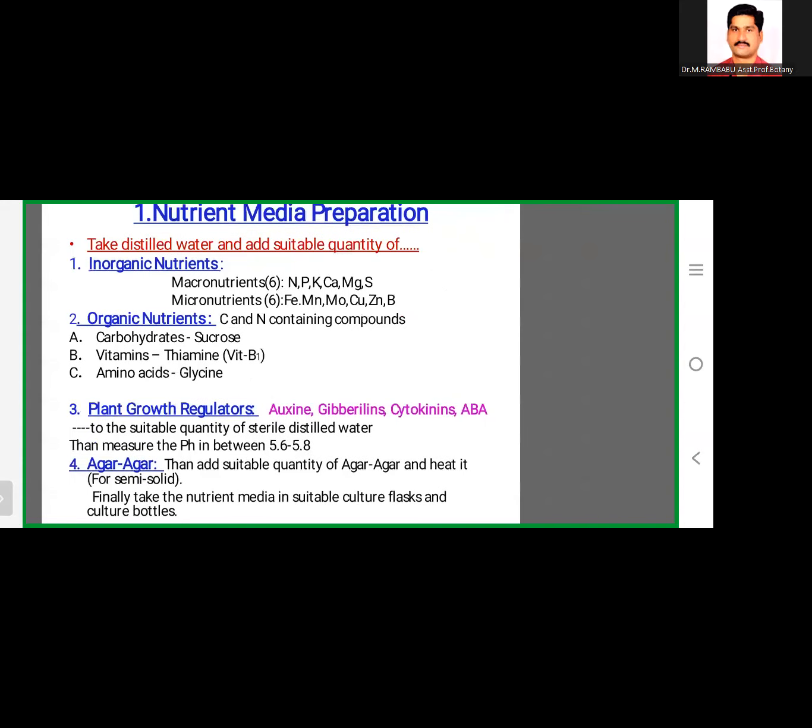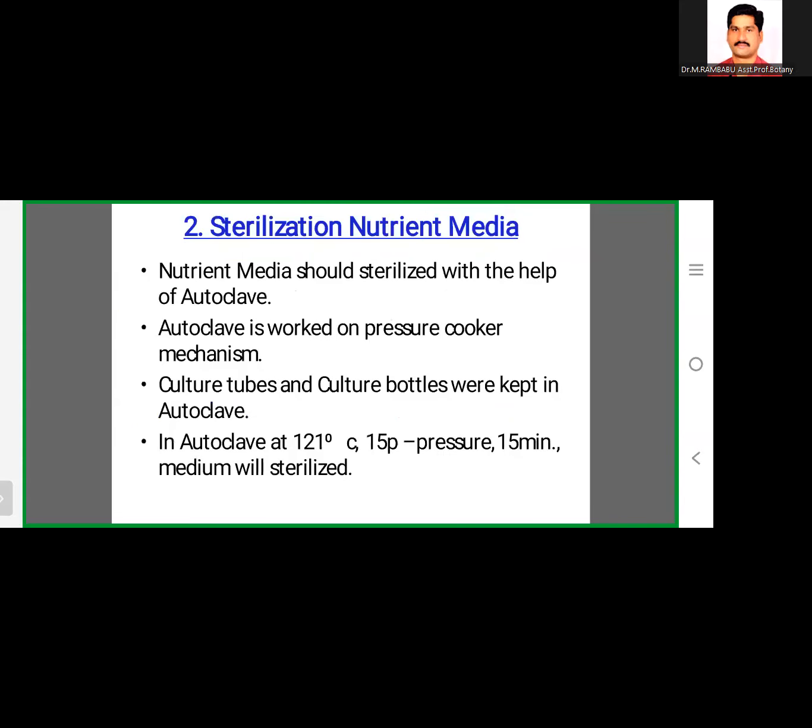Then coming to the sterilization of nutrient media. After preparing these components in the distilled water, after the preparation of that liquid media, it goes to the sterilization process. For sterilization, we take the help of autoclave equipment. The autoclave generally works on the pressure cooker mechanism, just like a pressure cooker. I will show the diagram.